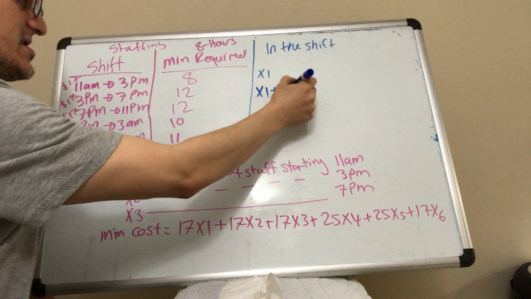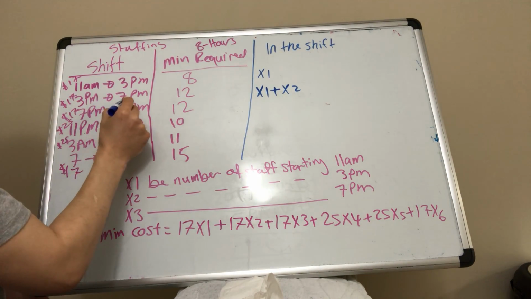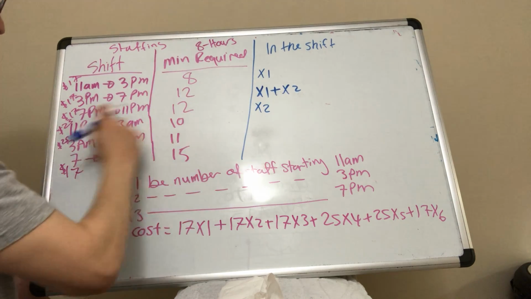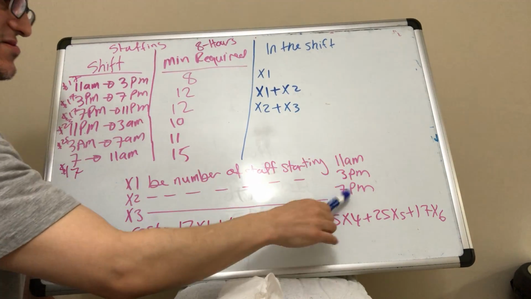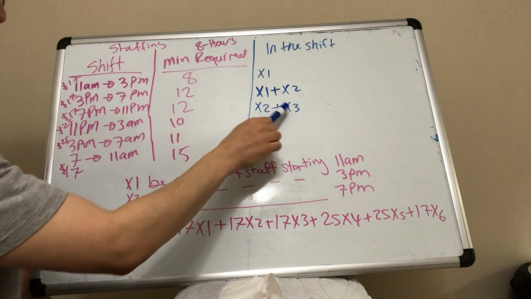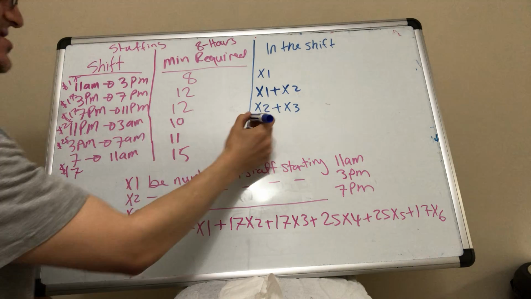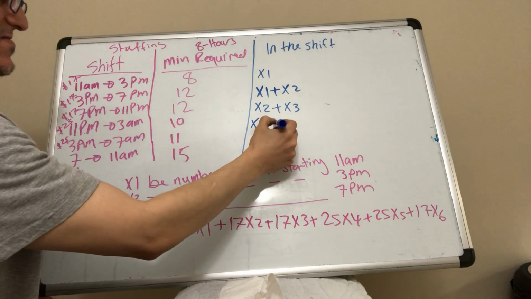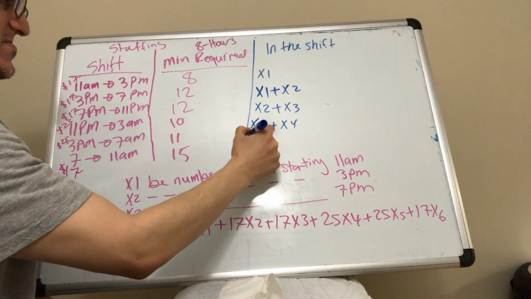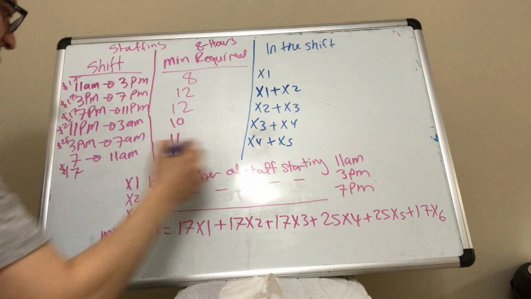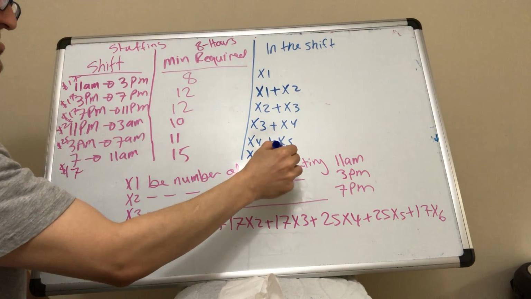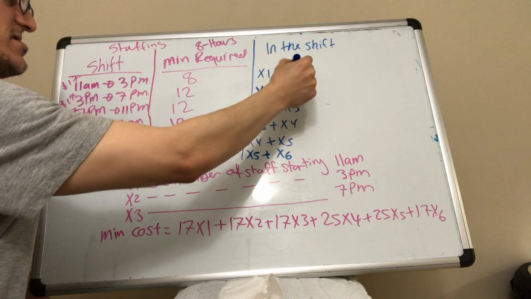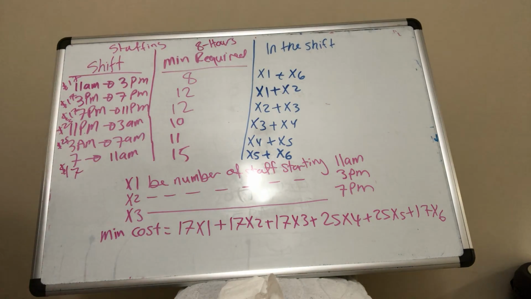Then here you have X2, they start, they do 4 hours, and the same group will come here to finish the 8. You have the X3 people, they start 7 p.m. They do 4 hours, and here they finish. Then you have this group starting here, they finish here. X5, they start at 3 a.m., they finish here. And finally, X6 starts here and finishes here.